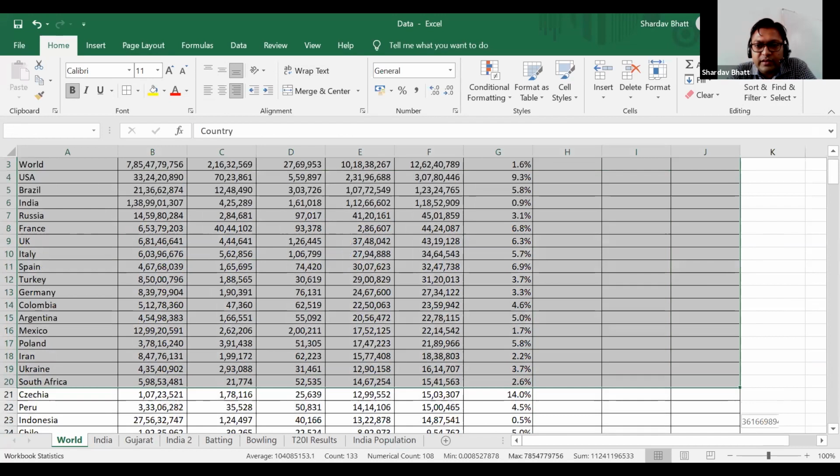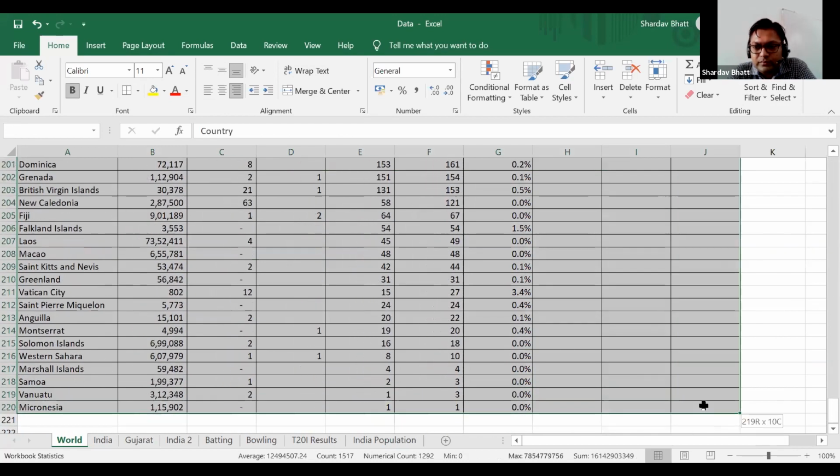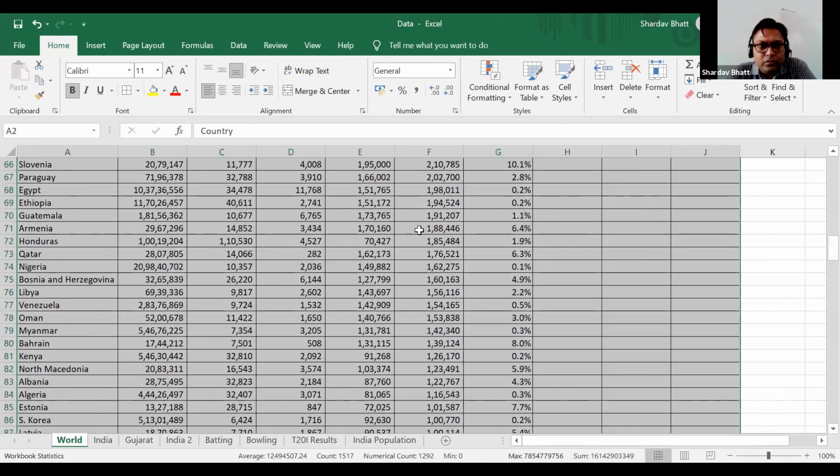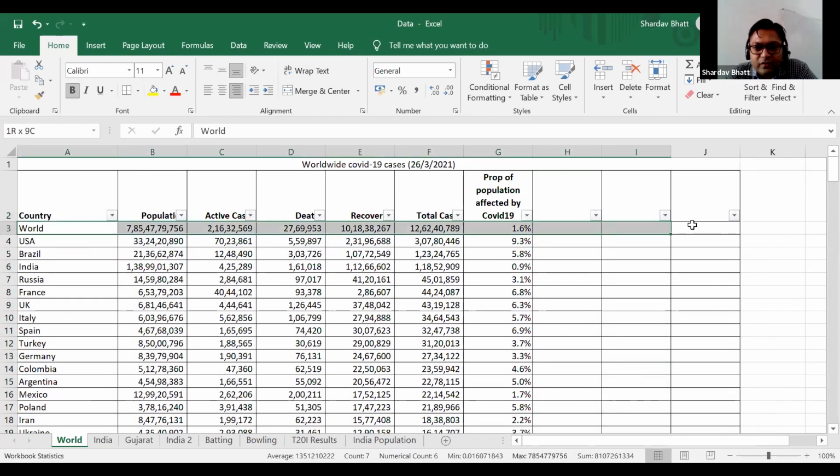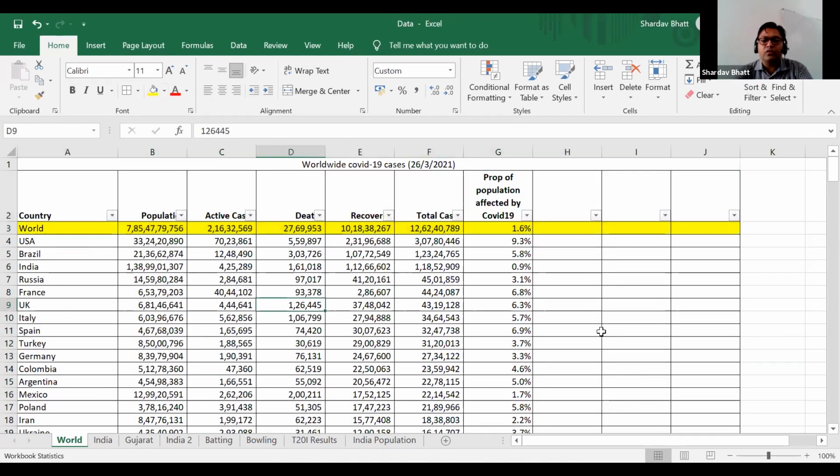Let me just select the data. Now you can see these icons are there, that is filters. So using filter, I can sort this data. I will sort according to the highest, because I want to know which country is most affected by COVID-19. This is world data, so I will highlight this. World means the overall picture, right?